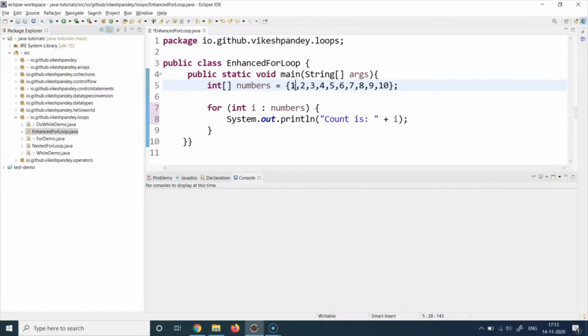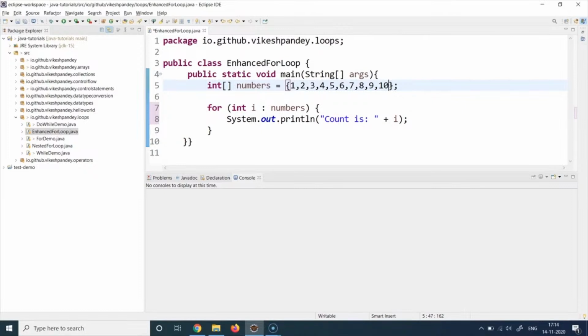Then comes the condition part. So the condition evaluation is going to be again based on the size of the array or the size of the data structure which you are using. It is going to start from the first index, which is the index 0, and it is going to iterate till the array's last element is reached. So technically start from the index 0 and go till the last element. That's your evaluation condition.